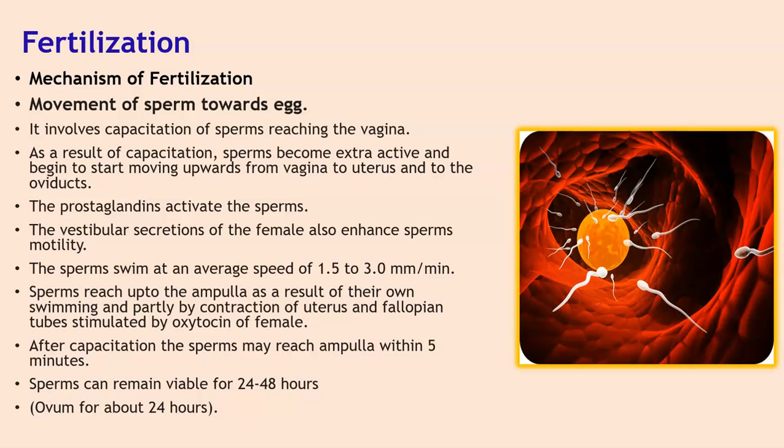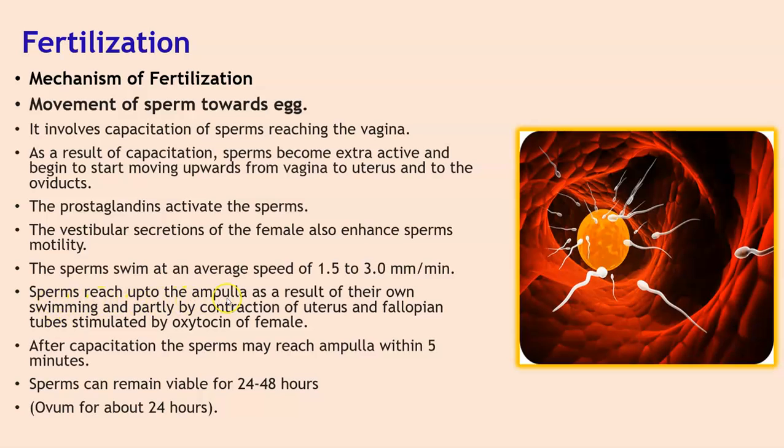The acrosome membrane becomes thin, calcium enters the sperm, and their tail begins to show rapid whiplash movement. As a result of capacitation, sperms become extra active and begin moving upwards from the vagina to the uterus and to the oviduct. The prostaglandins activate the sperms. The vestibular secretions of the female also enhance sperm motility. These sperms swim at an average speed of 1.5 to 3.0 mm per minute.